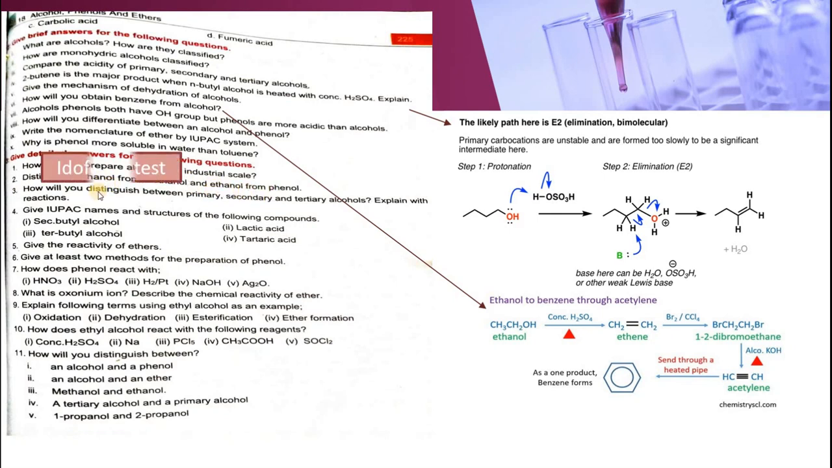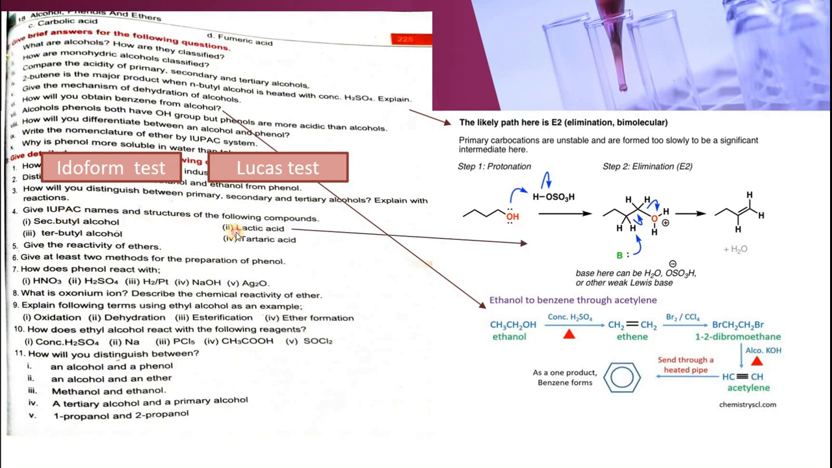Ethanol and methanol can be distinguished from each other through the iodoform test, and ethanol and phenol can be distinguished from each other through the Lucas test. How will you distinguish between primary, secondary, and tertiary alcohol? This can be done with the help of the Lucas test. You can write reactions by yourself. Give IUPAC name and structure of the following compounds. Secondary butyl alcohol. Draw a secondary butyl alcohol and give its IUPAC name by yourself.